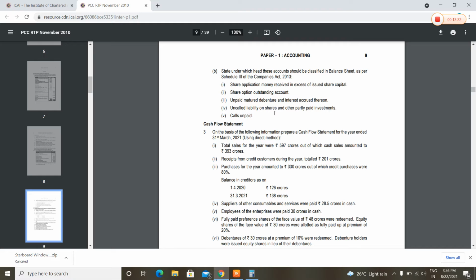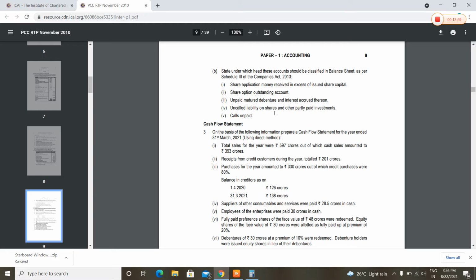Share option outstanding account will be shown under shareholders' funds, under reserves and surplus. Unpaid matured debentures and interest accrued thereon will be current liabilities, under other current liabilities.